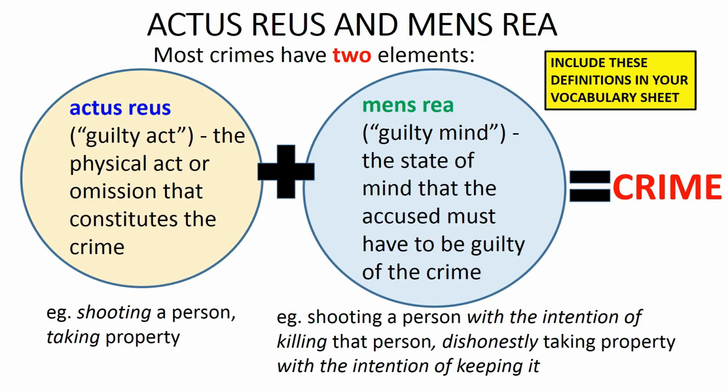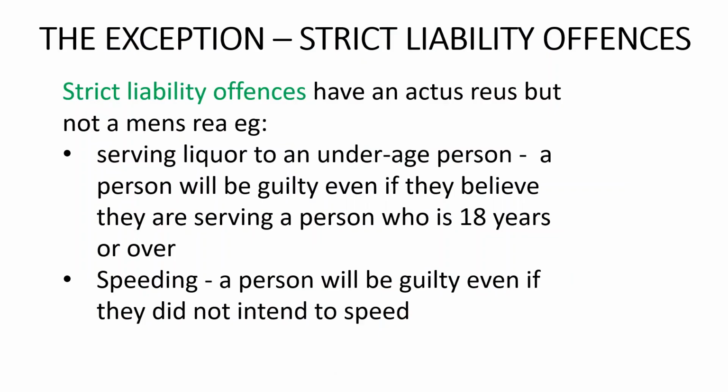On the other hand, if Franz accidentally shot Hilmi, perhaps because Franz tripped while he was carrying the gun and the gun went off, killing Hilmi, then, while Franz committed the actus reus of murder by shooting Hilmi, Franz did not do so with the mens rea for murder. That is, Franz did not have the intention of killing Hilmi. It was an accident. In these circumstances, Franz would not be guilty of murder.